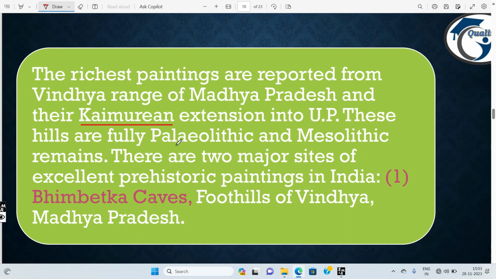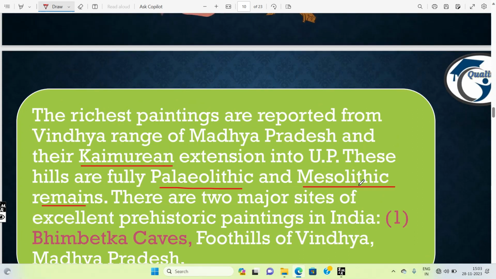These hills hold Paleolithic and Mesolithic remains. These periods are from Paleolithic and Mesolithic remains. There are two major sites of excellent prehistoric paintings in India. They are the Bhimbetka Caves, in the foothills of the Vindhya. You have to know about the Vindhya range.